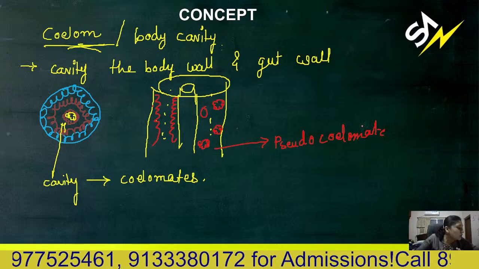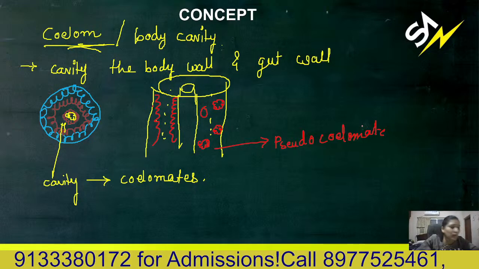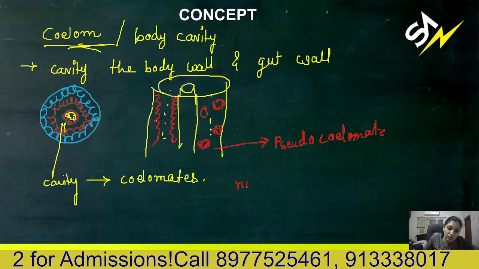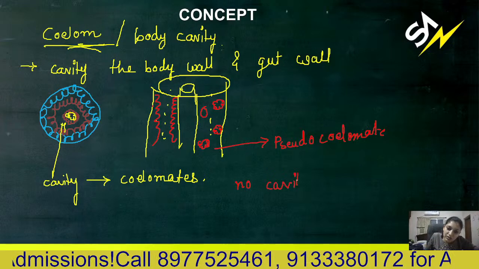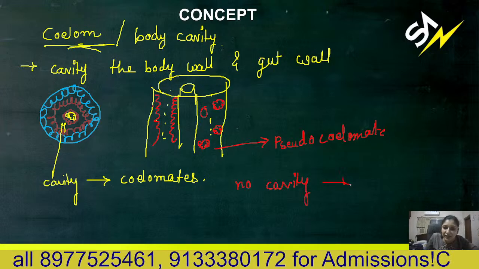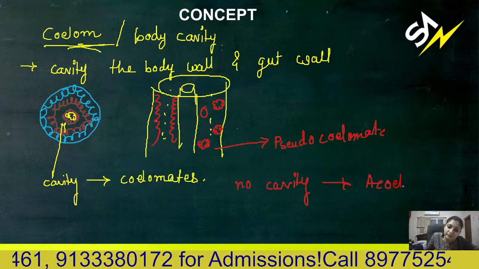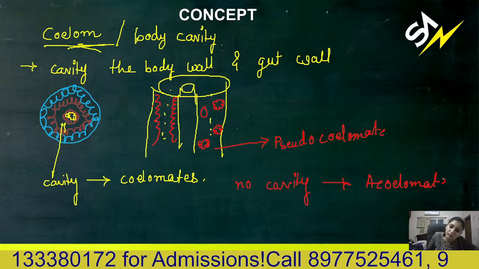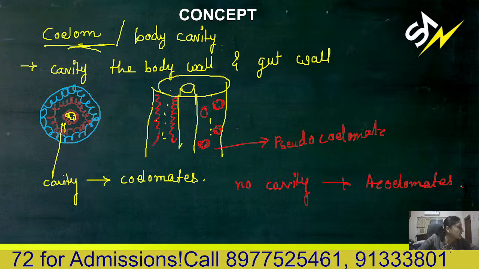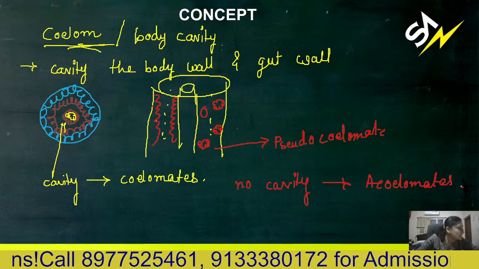And if there are no cavities present in between the mesoderm, gut wall and body wall, then they are known as acoelomates. No cavity, no coelom, all the three layers are attached to each other. These type of organisms are known as acoelomate. What is the role of this cavity? Yes, the cavity acts as a shock absorber.